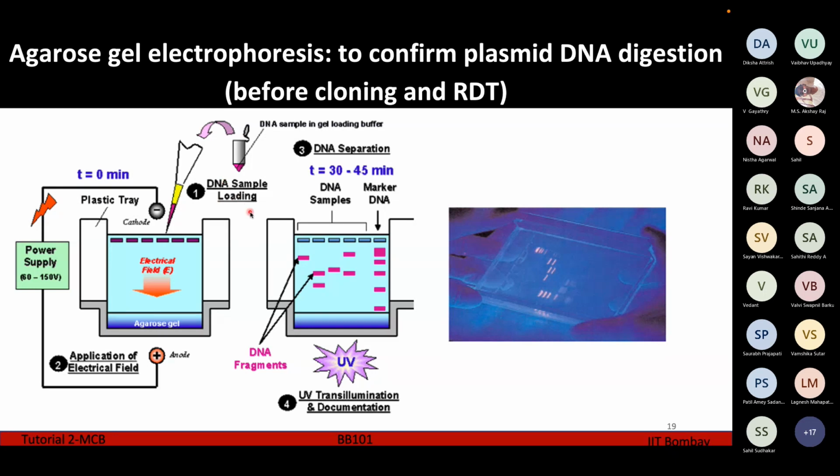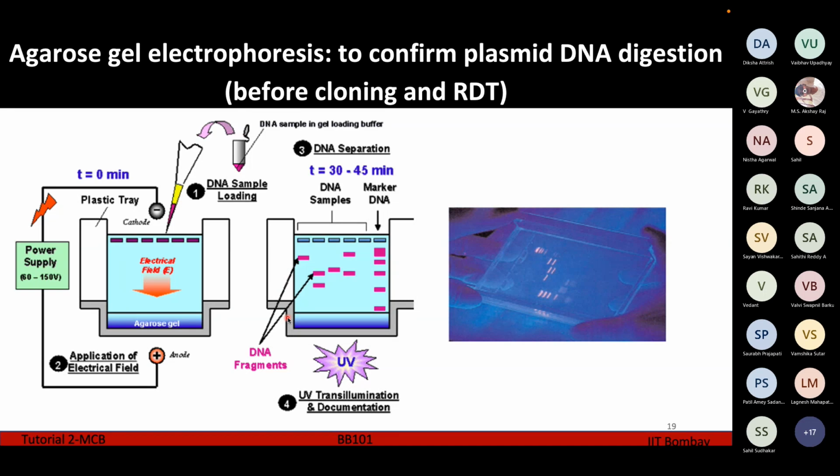So first we load the DNA sample, which is our recombinant plasmid. Before cloning and after cloning also we are going to do this. Suppose before cloning, before we do anything to the native plasmid, we just load it and run it through the agarose gel electrophoresis, and then we get certain bands like this. These bands are characteristic for a particular plasmid. So suppose these are the bands for the native plasmid, before we do anything to it.